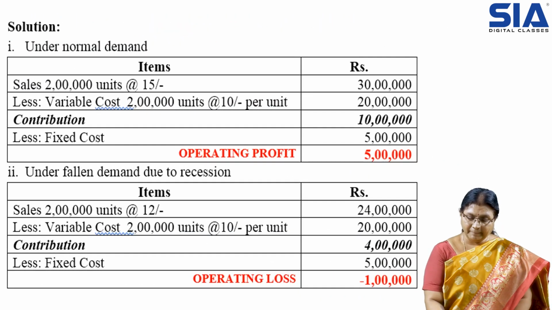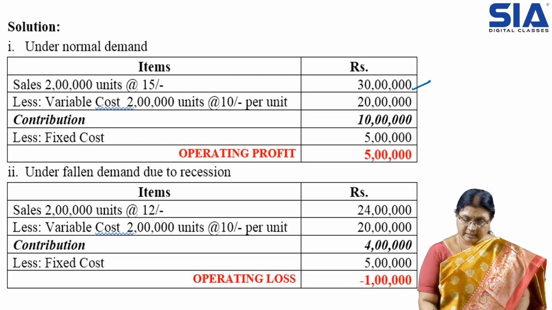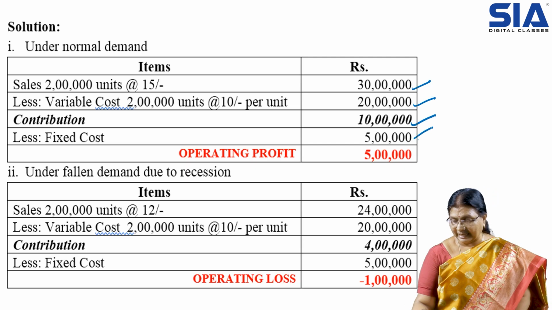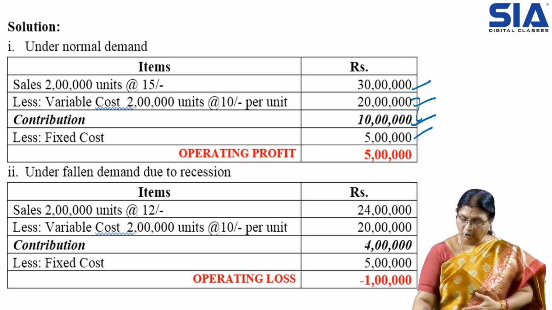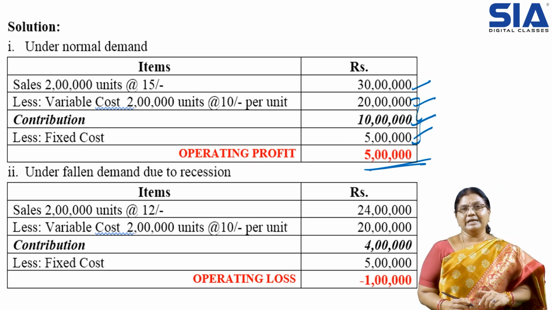So under normal demand you can see that 30 lakhs is the sales, then variable cost is 20 lakhs. Then contribution, that is sales minus variable cost, is contribution, and again fixed cost is 5 lakhs. So from sales, after removing all these costs, it is showing 5 lakhs profit. So under normal demand, we are earning 5 lakhs profit.